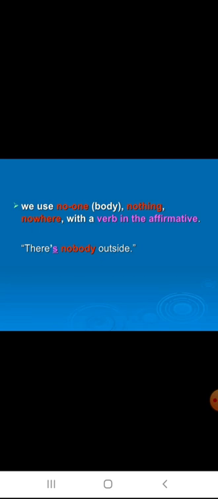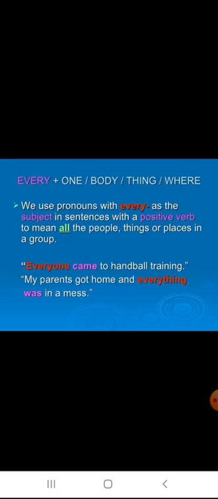We use no one, nobody, nothing, nowhere with a verb in the affirmative, meaning a positive sentence. There is nobody outside, which means everybody is inside. Every plus one: everybody, everything, everywhere. We use pronouns with every as a subject in the sentence with the positive verb to mean all the people, things or places in a group. Everyone came to the handball training. My parents got home and everything was in a mess.